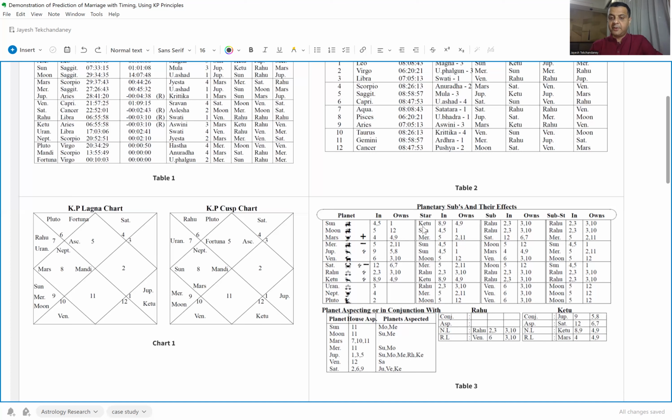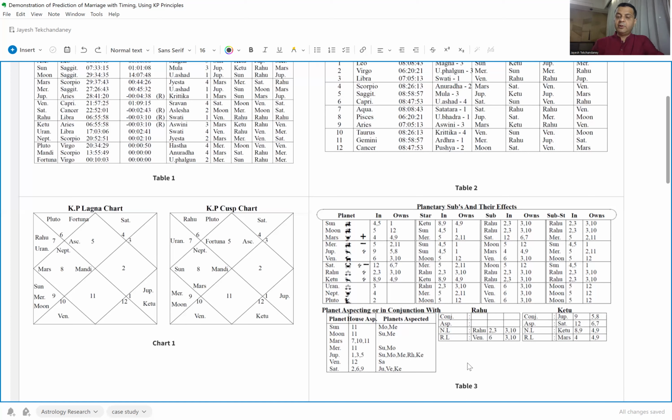So the Sun is deposited in the constellation of Ketu, and hence the significators of Ketu, which we see here, translate into the tabulation here. And then the Sun is in the sub of Rahu. So planets are in the position of the constellation and in the position of the sub. That's how the exact degree of the planets gets defined as far as Krishnamurti Paddhati is concerned.